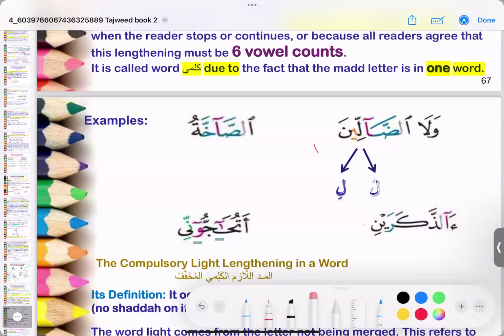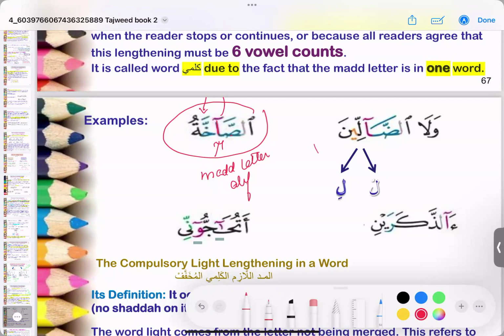Okay, another example. Here again, if you look at the word over here, after the sword, you will see the mad letter here in red, the alif, followed immediately by a letter that has a shadda.